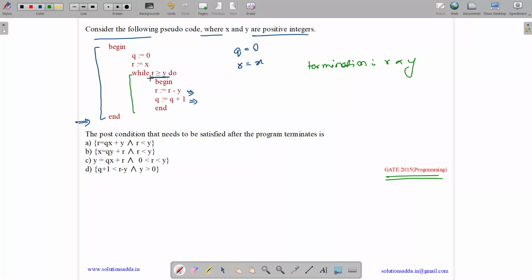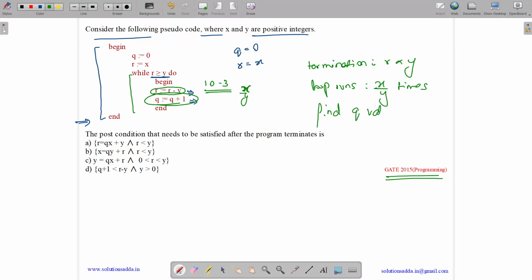How many times will it run? See, we are decrementing r by y each time, which means if r is 10 and we are decrementing it by 3 each time, then it will run r by y times. But the value of r is initially x, which means it will run x by y times. So loop runs x by y times, and each time we are incrementing q. So the final q value will be x by y. Okay, now see what will be r.